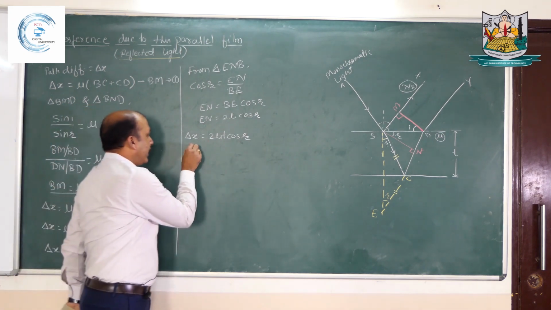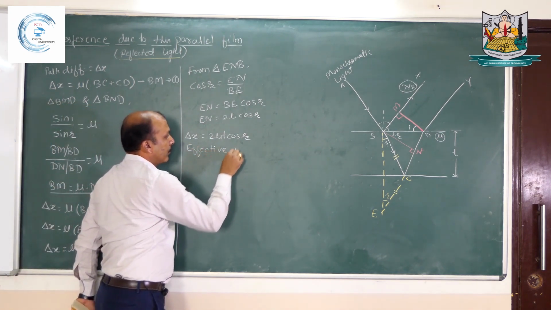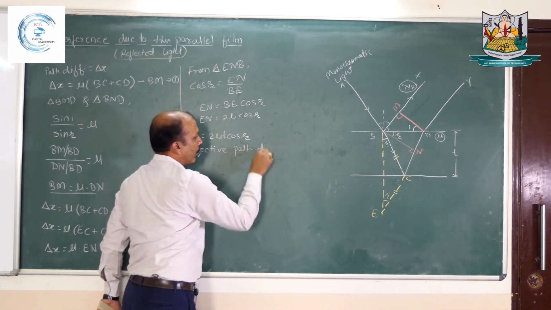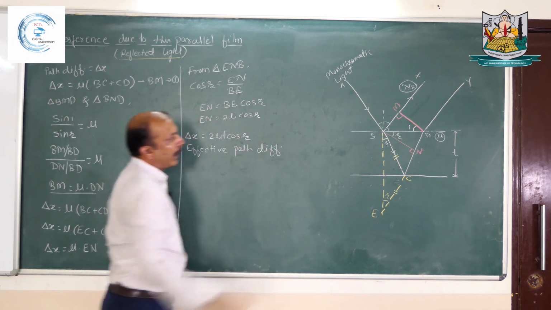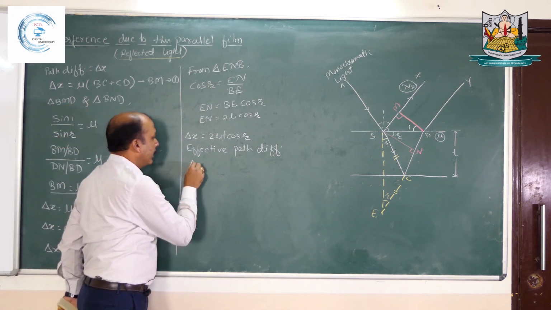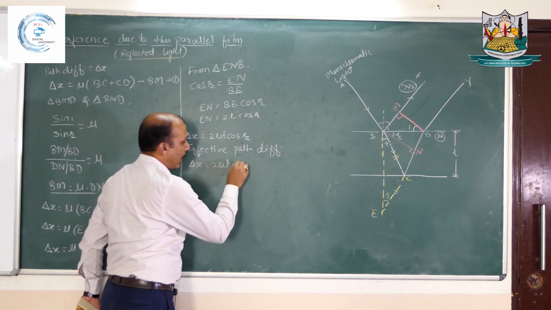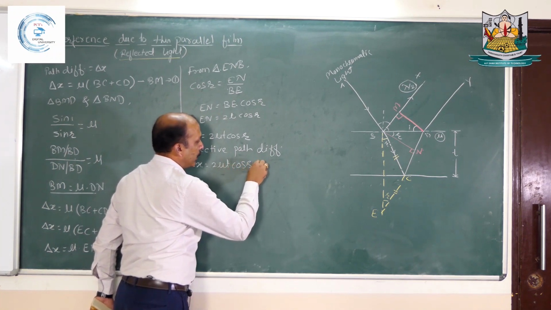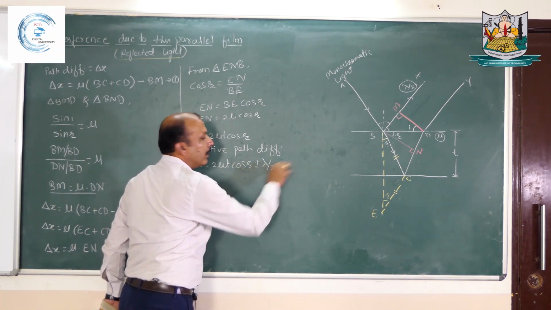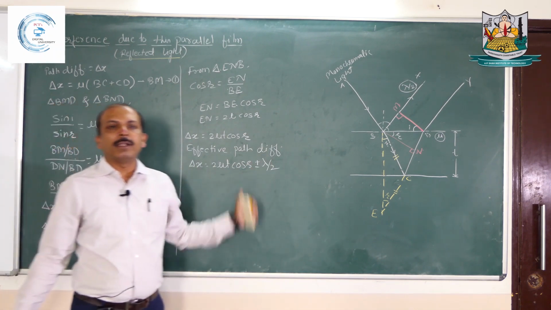So the effective path difference for rays BX and DY can be written now as delta x equals 2 mu t cos of r plus minus lambda by 2. Okay, so this is now our path difference.